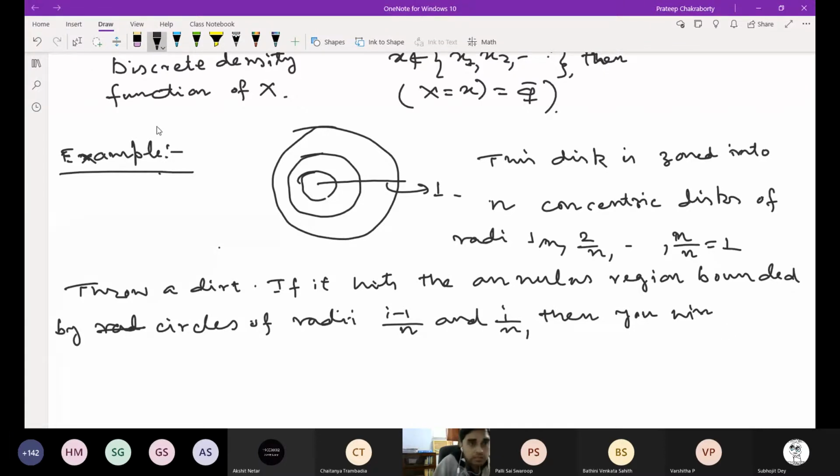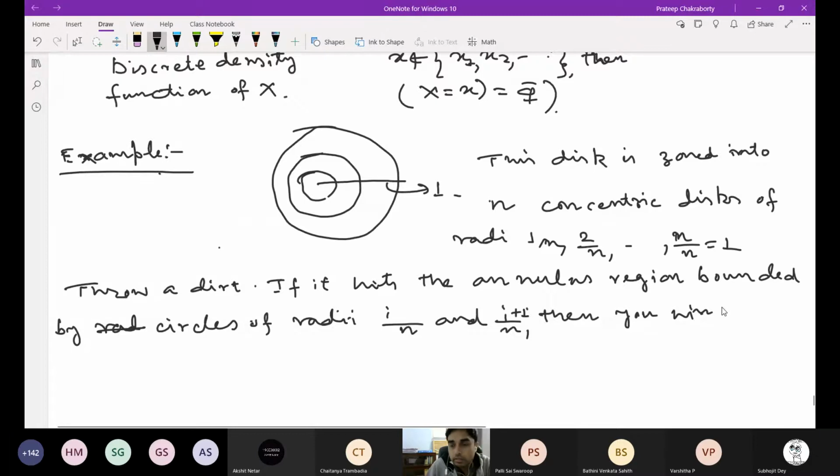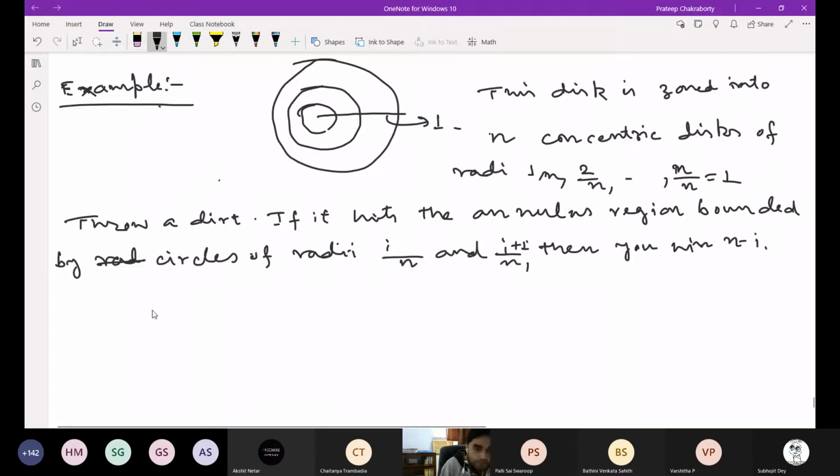I am using the previous notation, so this is i by n and i plus 1 by n. Then you win n minus i. So X of omega, where omega is that the dart lands in the region bounded by the circles of radii i by n and i plus 1 by n, is n minus i.